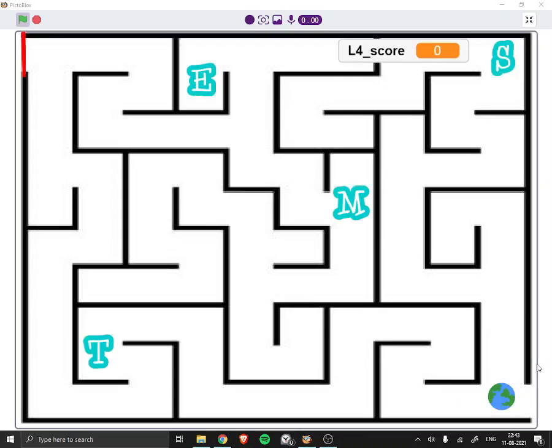So we have to be very careful while moving around this. So I'm starting. We don't have to touch the black lines.